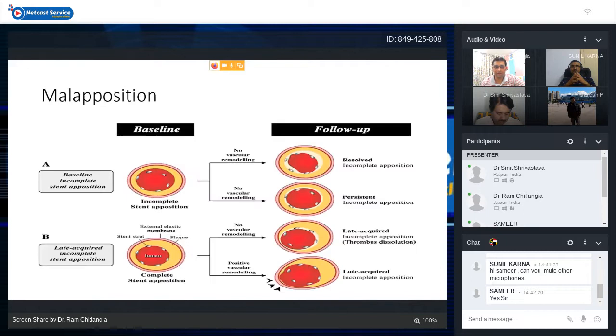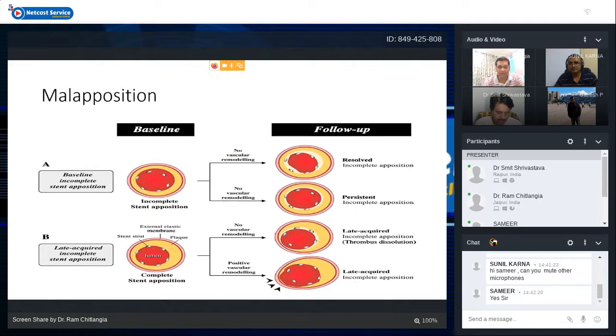You can see the cartoon of malapposition. If we have baseline incomplete stent apposition like this, and if there is no vascular remodeling, sometimes it resolves by itself, and the endothelium covers these struts. It will be incompletely opposed, but usually it is resolved and without any clinical consequences.